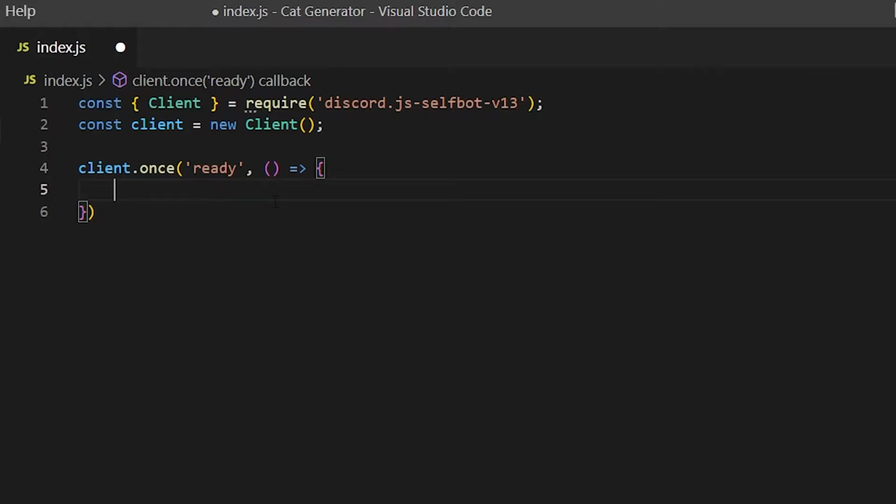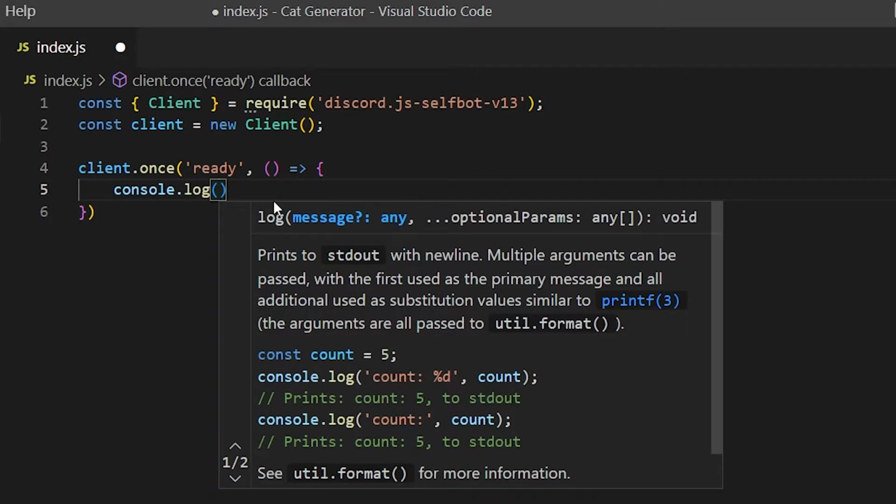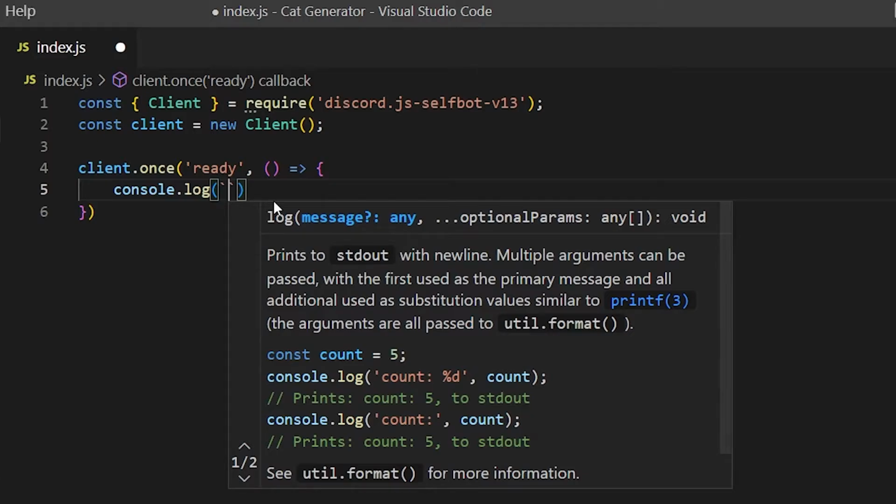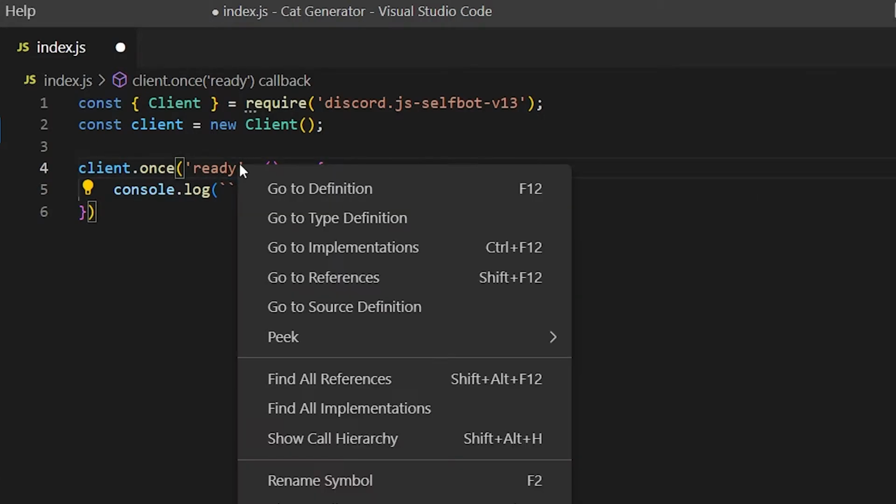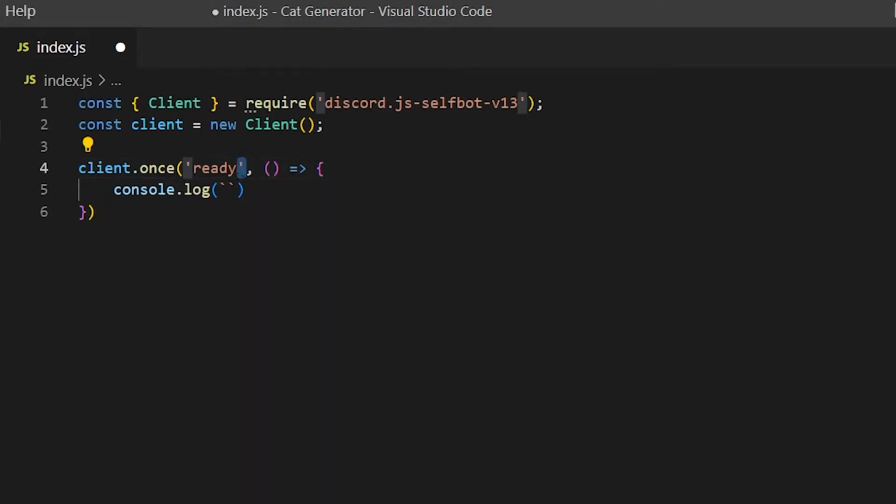Now inside of here, for now, we're going to do console.log, and then these little brackets. It's not the normal single quotation marks, it's these little grave ones. You just press the grave key on your keyboard and they show.